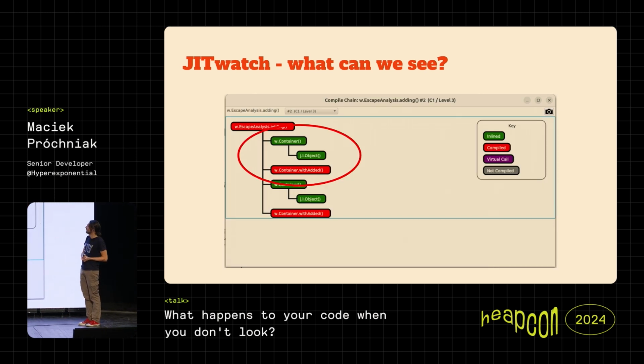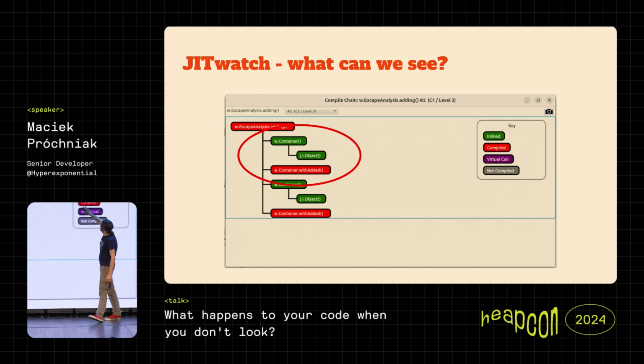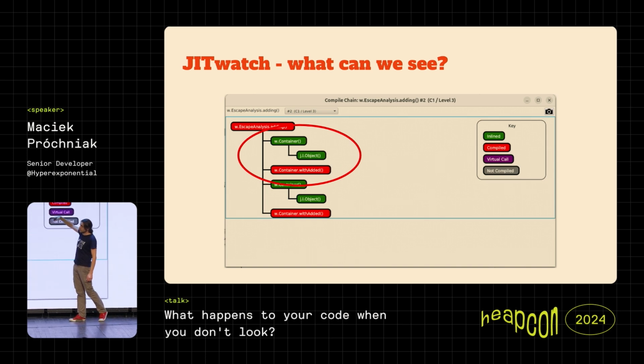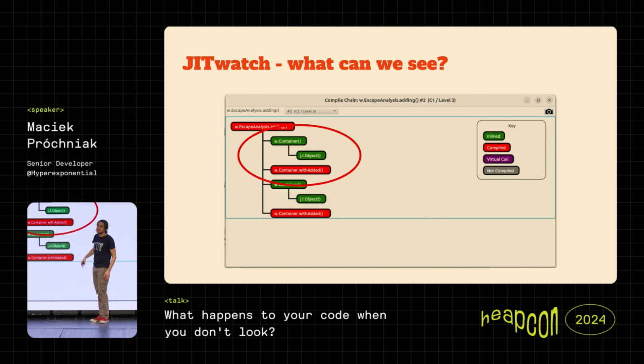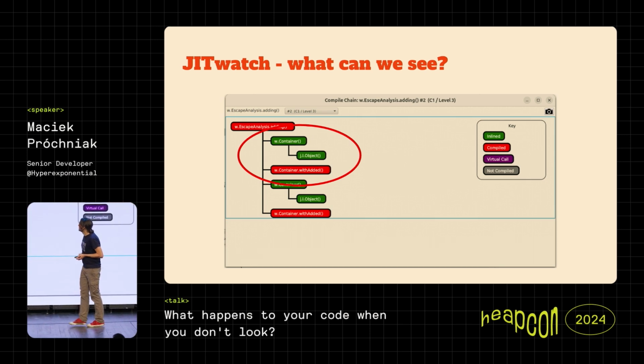So here we can see which parts were actually compiled to machine code, and also which parts were inlined. Inlining is one of the basic optimization techniques of the just-in-time compiler.